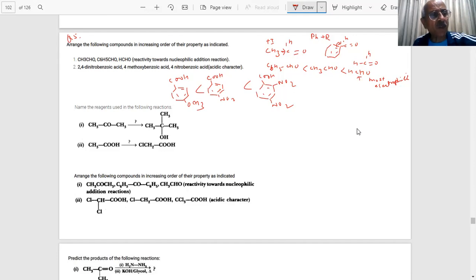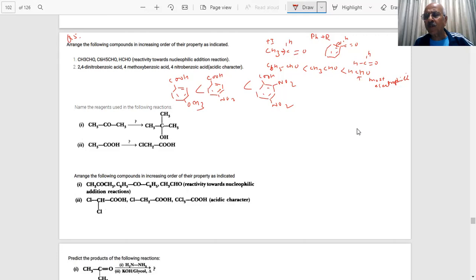So once we know the basics, the revision is very essential for organic chemistry because it will boost a lot of confidence and you will do direct questions in the paper immediately. Those students who are going for the revision, it will help a lot because you will save time and you will immediately have confidence that you have already done that.